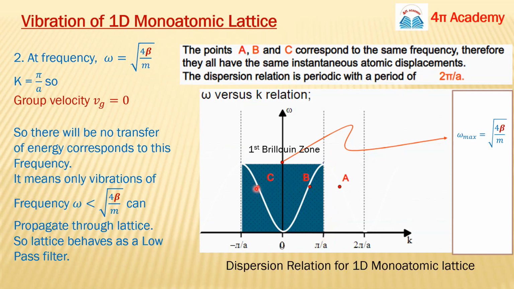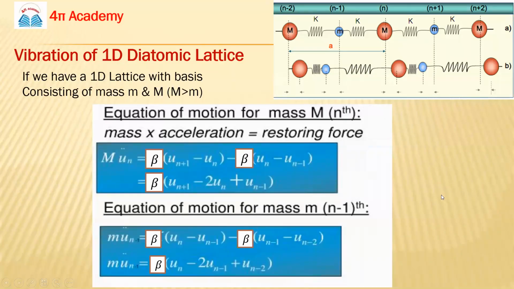One more thing, we mark 3 points C, B and A here. These points correspond to the same frequency. You can say for A, B and C, we have the same value of omega. So they all show basically the same instantaneous atomic displacement. This is very, very important. And now we will see the same things for the one dimensional diatomic lattice.